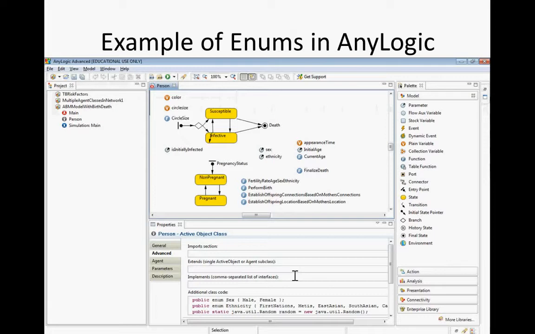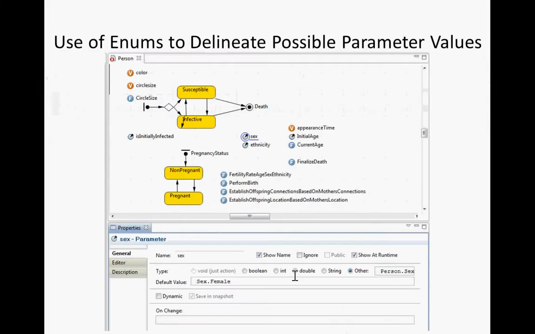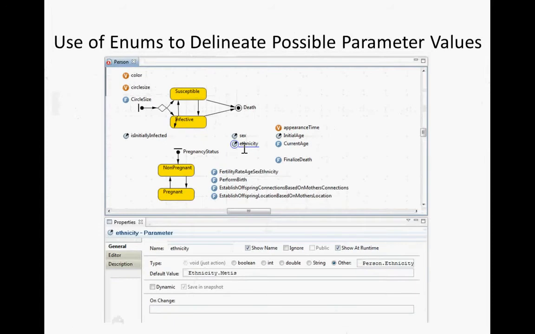Wouldn't it be Person.Sex in parentheses female? That's a good question. It wouldn't be that, but it might be Person.Sex.male. Okay, there we go. This is inside it. This sex has an initial value, Sex.female. That's its default value. The ethnicity is by default Ethnicity.Métis, its default value.